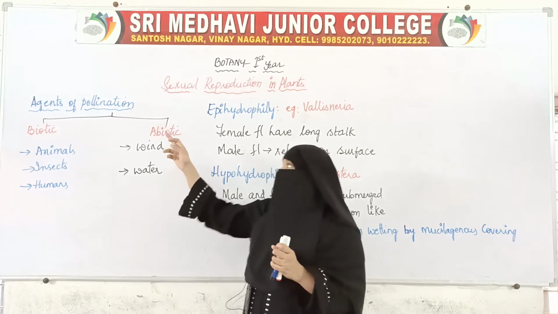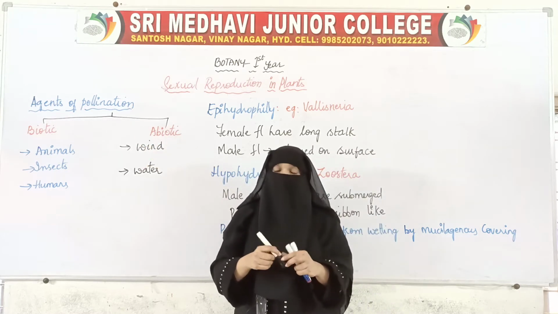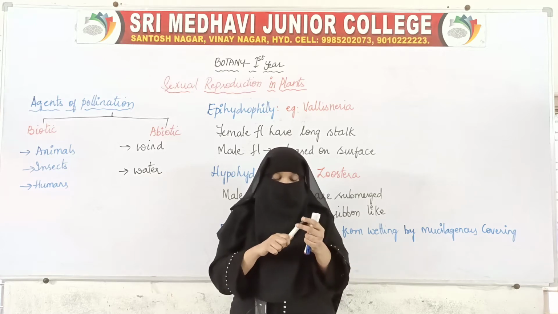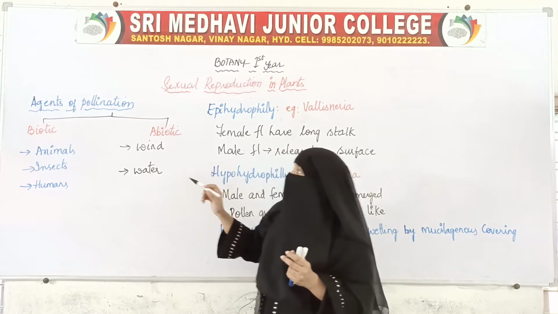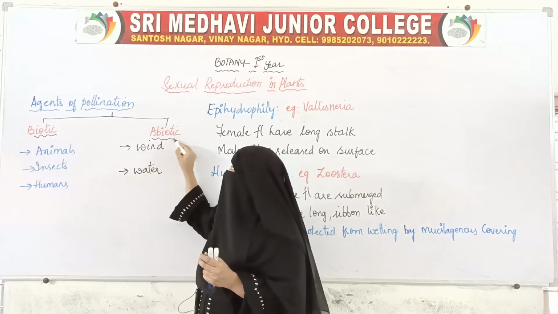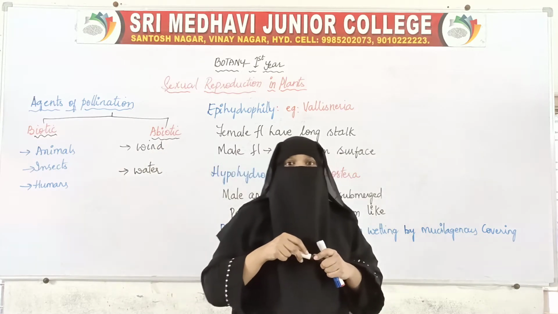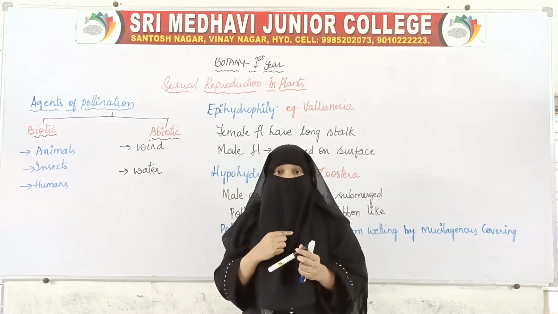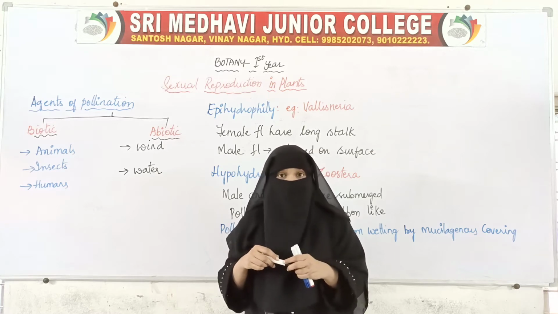We classify those agents, which help in the transfer of male gametes to the female gamete, into two categories: biotic agents and abiotic agents. Abiotic means non-living things. Biotic means life, that is, organisms which have life and help in this transfer.